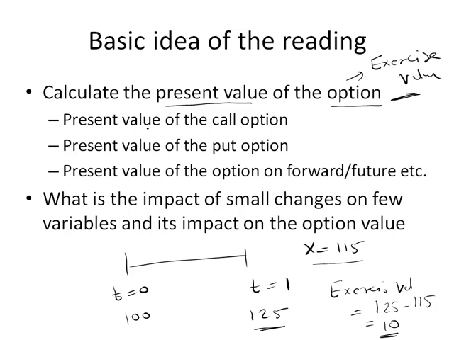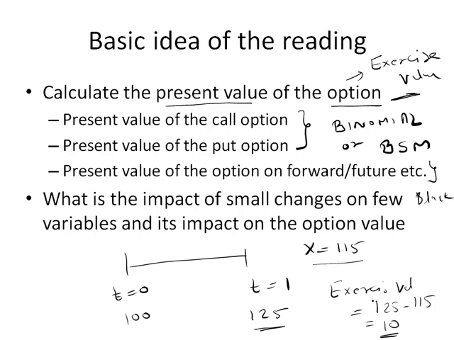Then it says present value of the call option, present value of the put option. These two can be done by the binomial model or the Black-Scholes-Merton model. And then the present value of the option on a future or forward can be done by the Black model. Then at the end of this reading, it talks about the impact of small changes in a few variables on the option value.